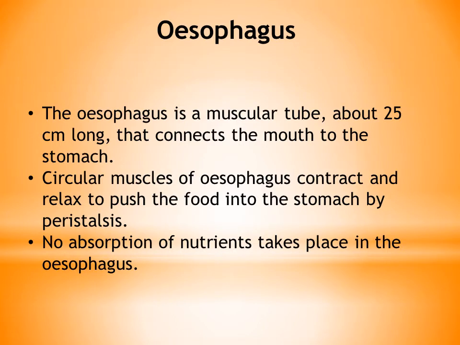After mouth, the next part of digestive system is esophagus. So esophagus is a muscular tube which is about 25 centimeters long, and this connects the mouth to the stomach. Children, this esophagus has circular muscles, and these circular muscles contract and relax to push the food into the stomach by peristalsis. So peristalsis, it is a kind of movement.